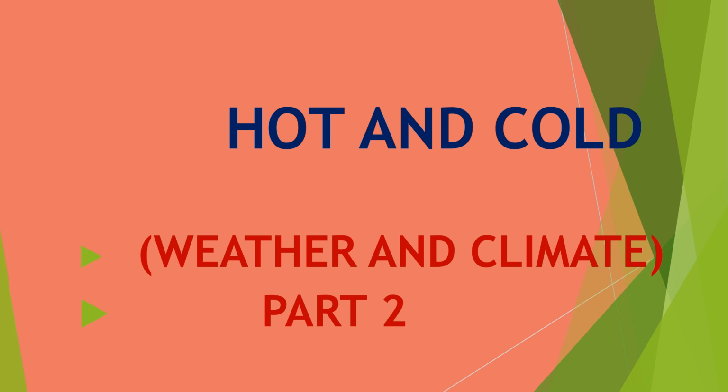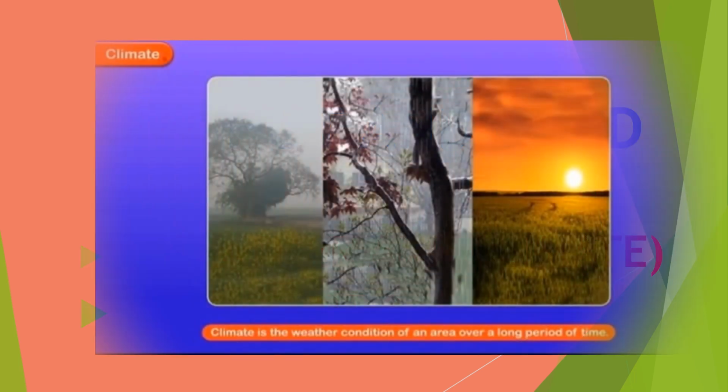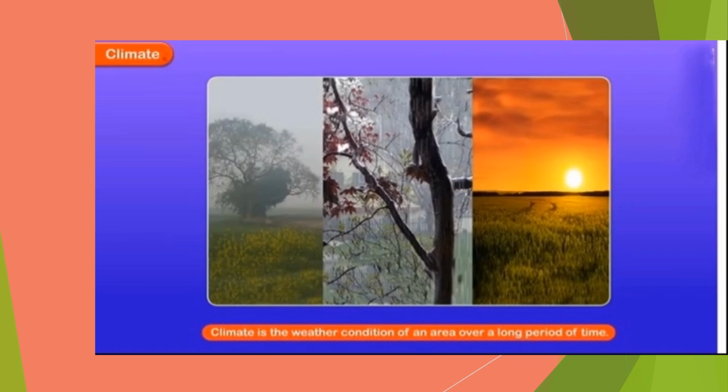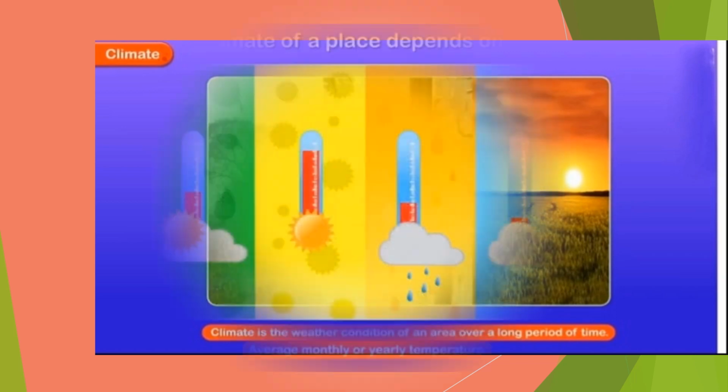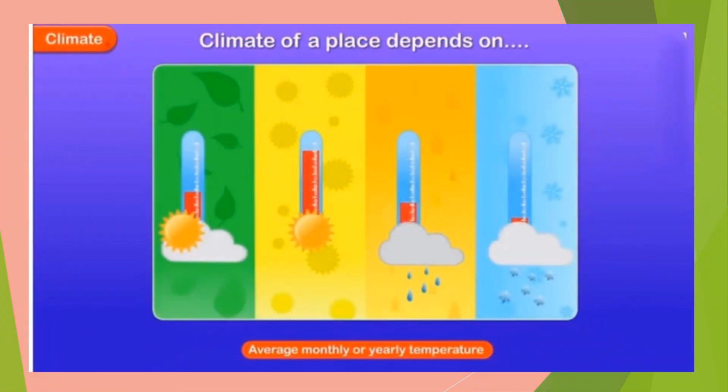In this video, we will learn about climate and the factors that determine it. Climate describes the long-term and average weather conditions for a specific region. The climate of a place depends on the average monthly or yearly temperature. If the temperature is low, it will cause a cold climate, and high temperature will cause a hot climate.